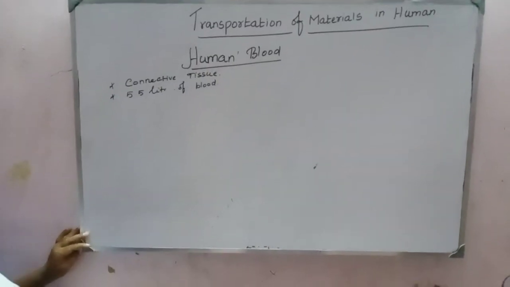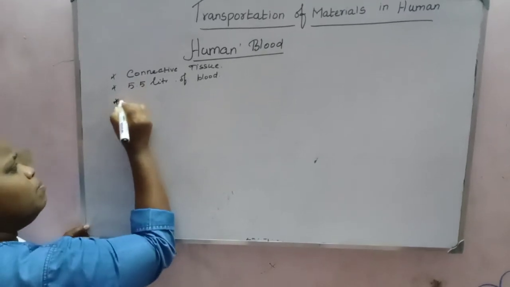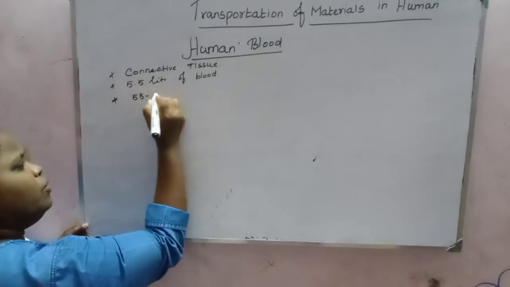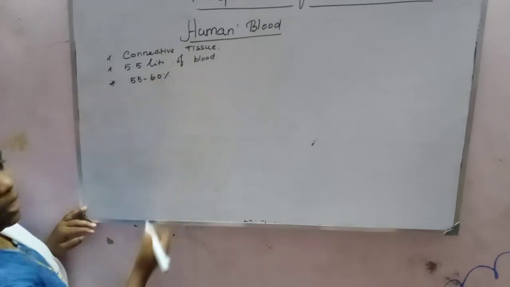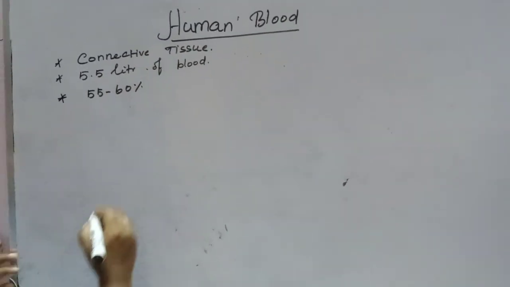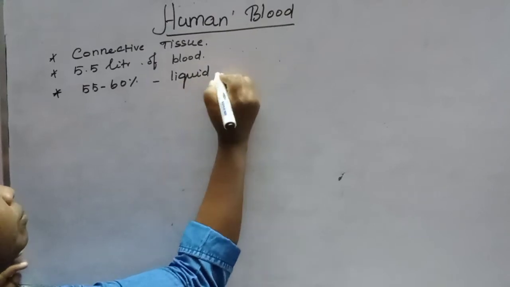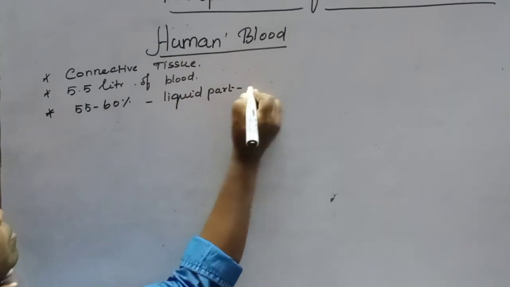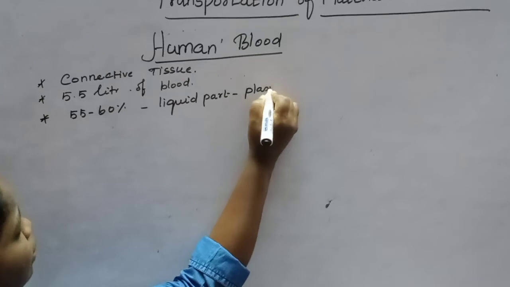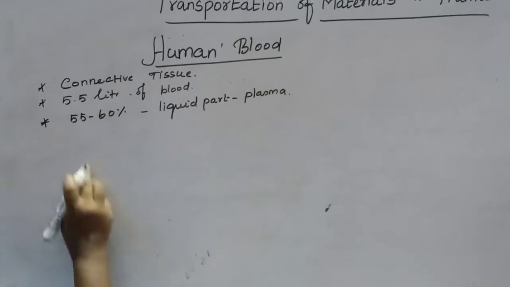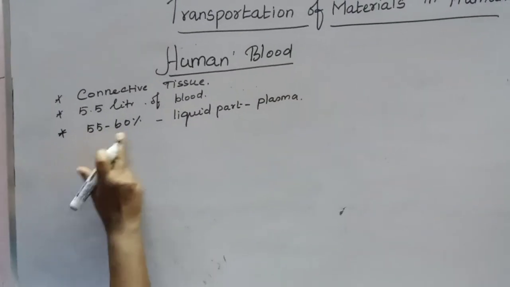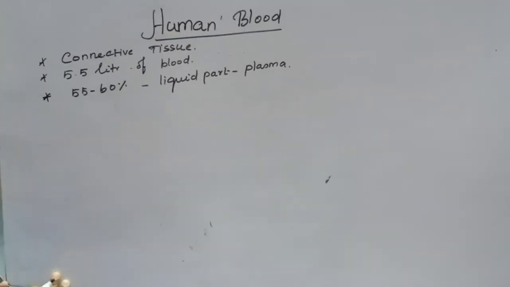Then see, in this blood 55 to 60% is the liquid part. The liquid part of the blood is called plasma. How much percentage? 55 to 60%.